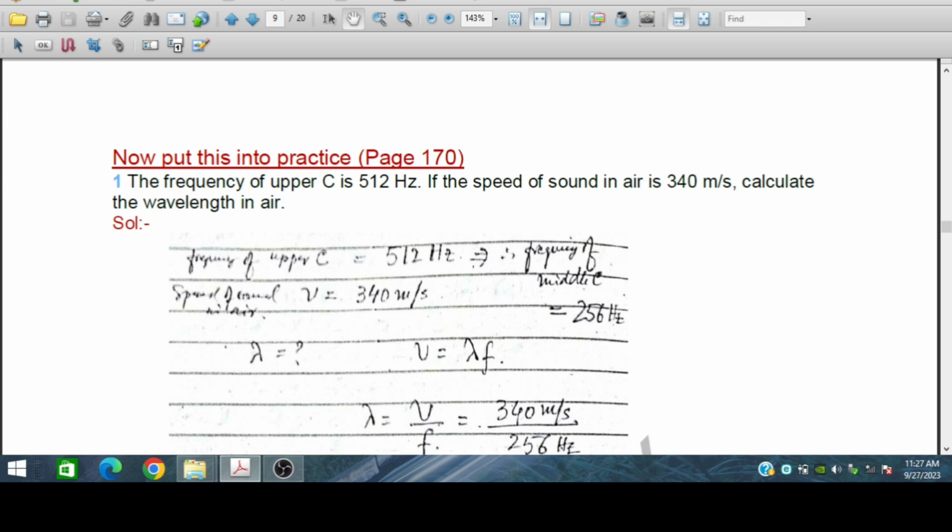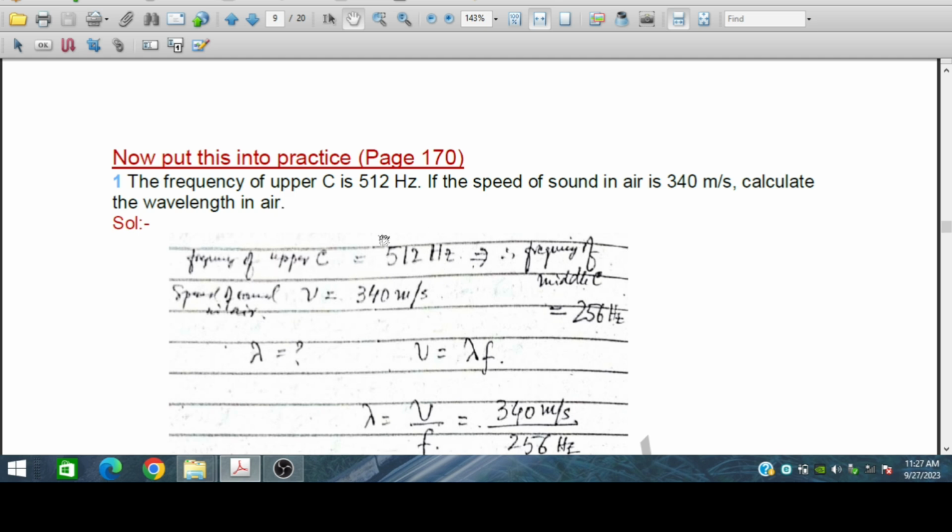Some of the questions from practice sessions. If the frequency of upper C is 512 Hz and the speed of sound in air is 340 meters per second, calculate the wavelength in air.